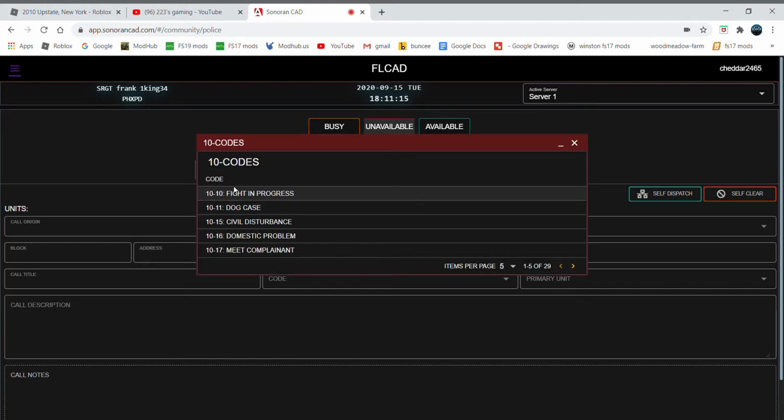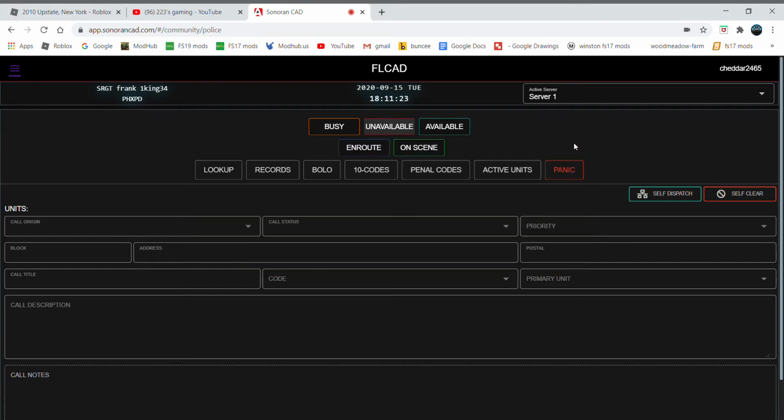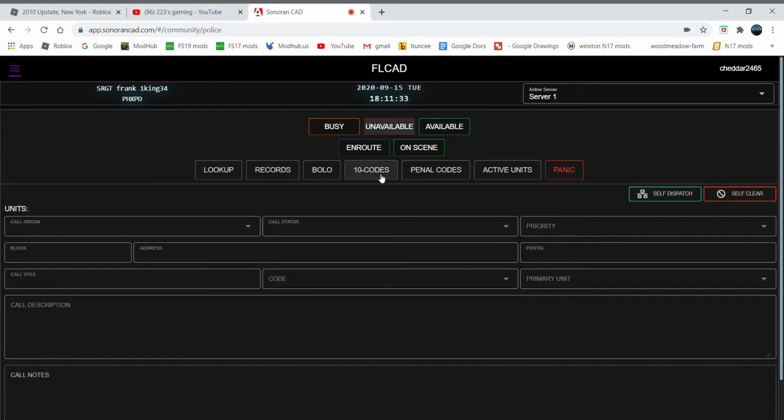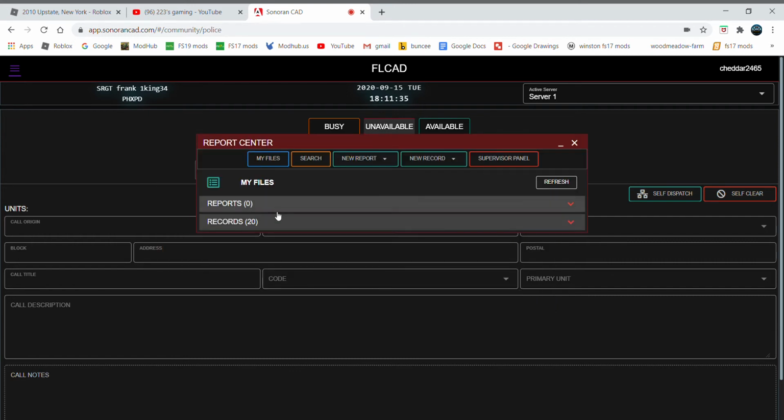And then this is all of our 10 codes. So we've got 1096, mental subject, stuff like that. So that's our 10 codes. BOLO, this shows any active BOLOs to be on the lookout for.